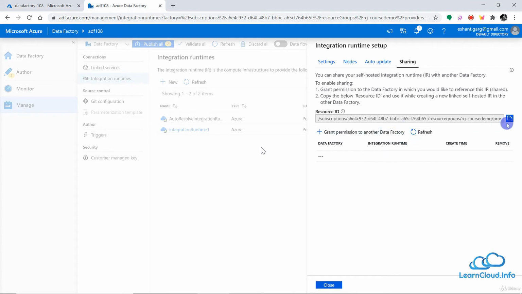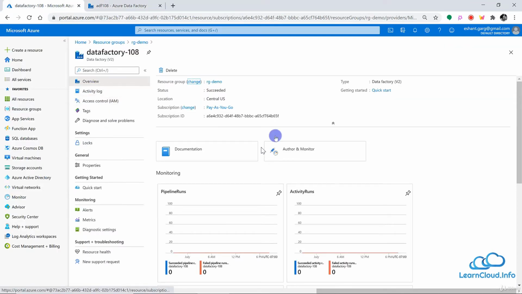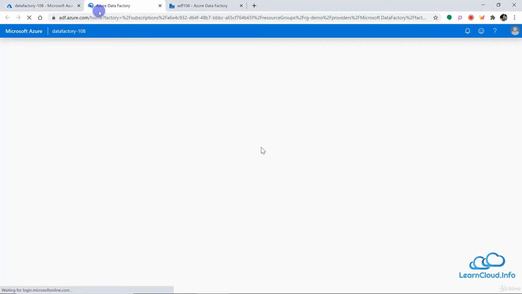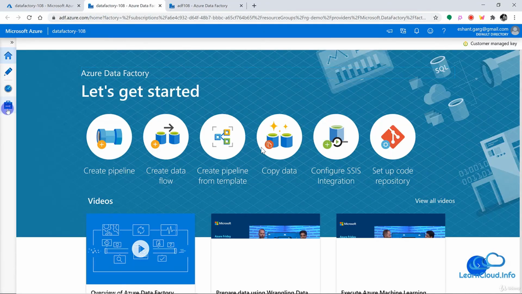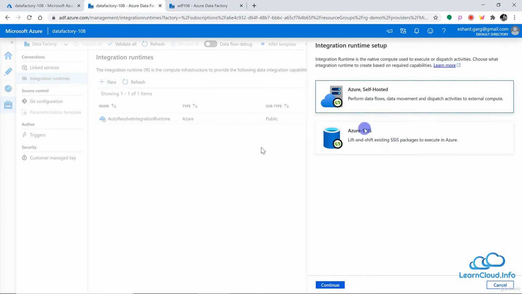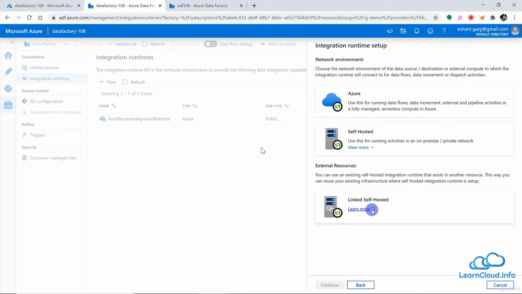I can just use this resource ID, and I can go here. I can launch author and monitor for this data factory instance, and once it comes up, I will go to manage, integration runtimes, new self-hosted, and now I will choose this linked self-hosted.